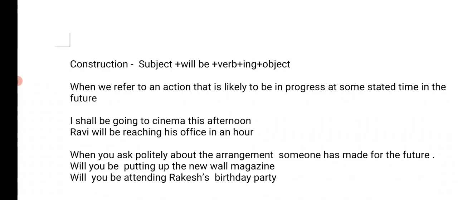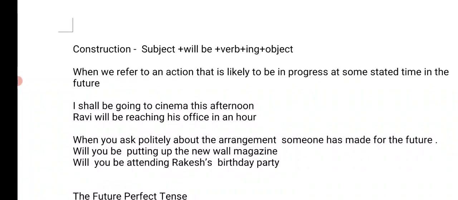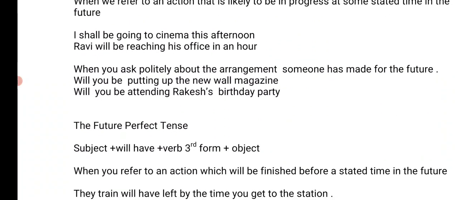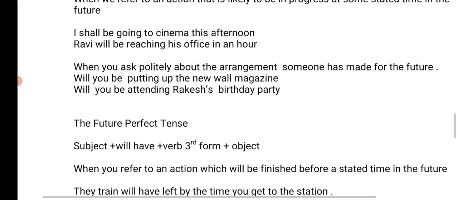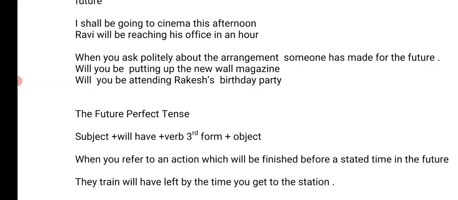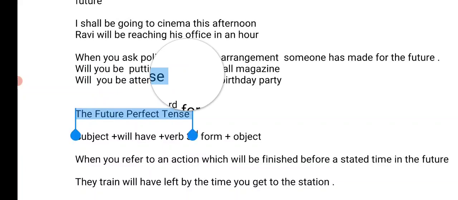and will you be getting the main verb. Okay, will you be, you know, will you be calling him for me? So these are all examples of future continuous tense. Now let's look at the future perfect tense.